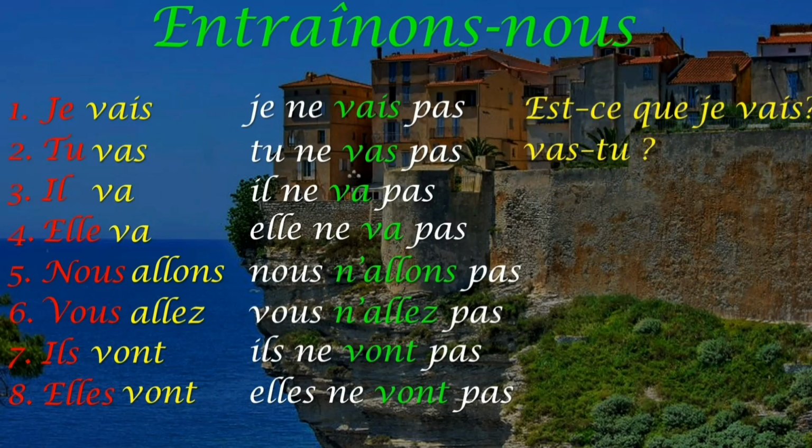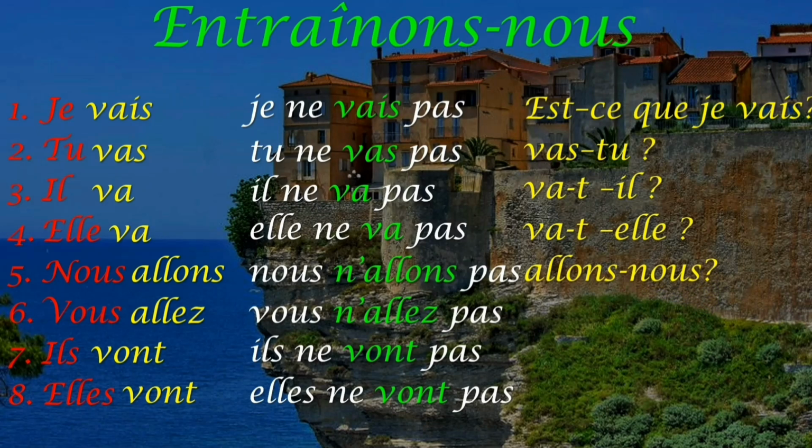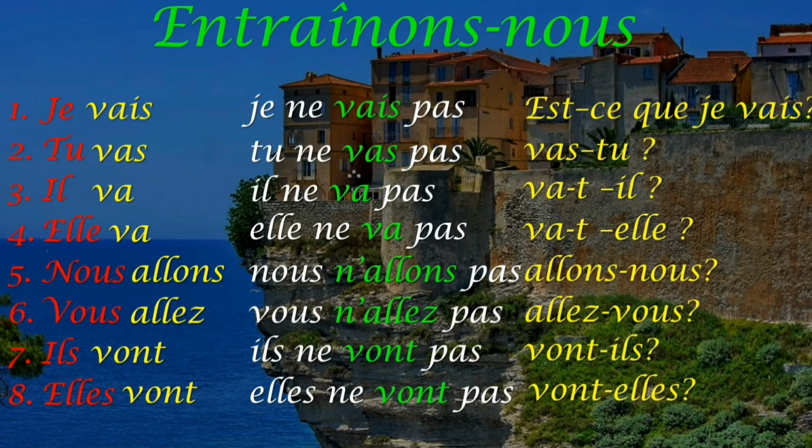Coming up next are the interrogatives. Est-ce que je vais? Vas-tu? Va-t-il? Va-t-elle? Allons-nous? Allez-vous? Vont-ils? So this is the way you conjugate the verb aller, and also make use of the expressions to go to a place or a destination, and the way you conjugate the verb aller in affirmative, negative and interrogative. You have to make sentences and practice so that you can make sentences properly and also speak in small sentences in the best way.